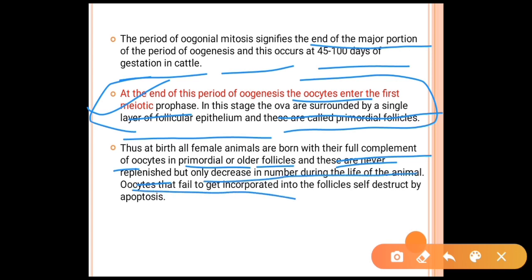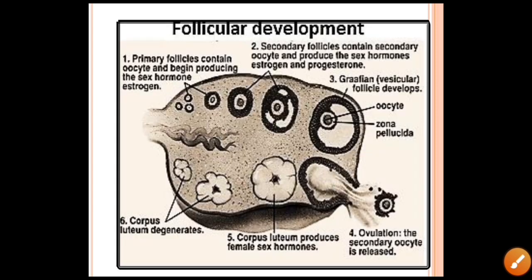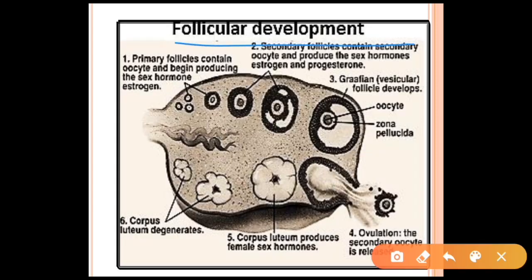Oocytes that fail to get incorporated into the follicles self-destruct by the process of apoptosis. As you can see in the diagram of follicular development, the first stage is the primary follicles, which contain oocytes and begin producing sex hormones such as estrogen. Then the second stage comes, where the secondary follicles contain secondary oocytes, and the sex hormones, mainly estrogen or progesterone, are produced during the secondary follicle stage.